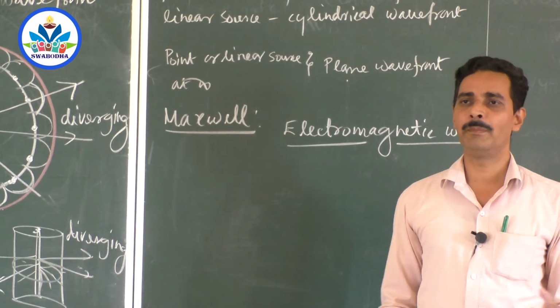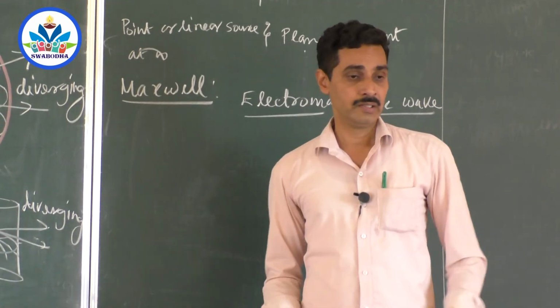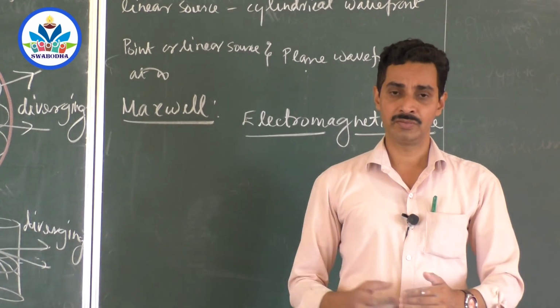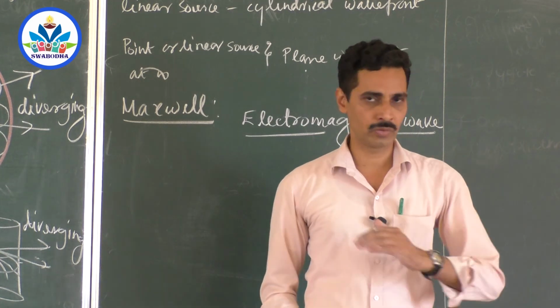So if you combine electric and magnetic fields, and around a charge you have an electric field, and you vary them in a proper fashion so many times per second, then that becomes an electromagnetic wave. You are going to deal with that.